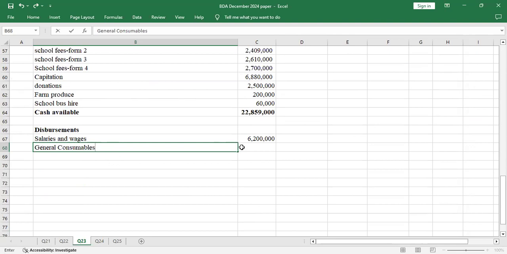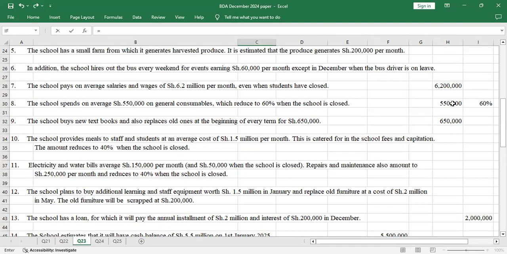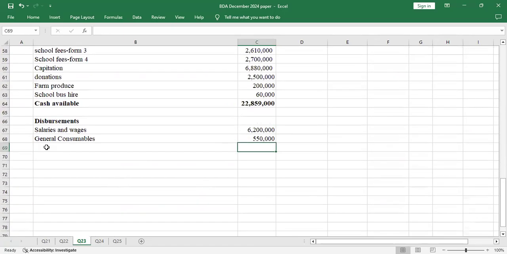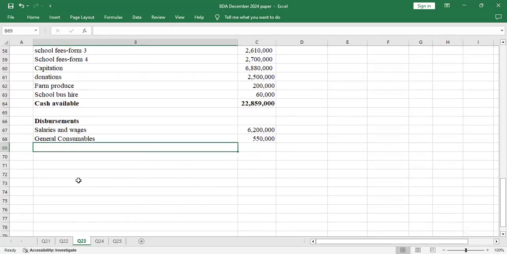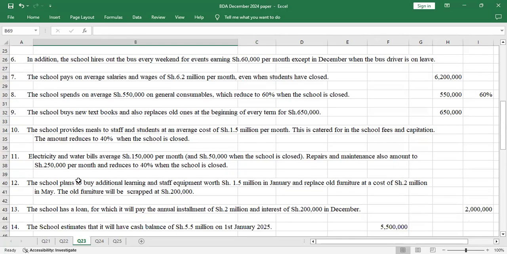Consumables. Yeah, so the amount was how much? It was 550. Yeah, for January. Then we go to additional information number 9.